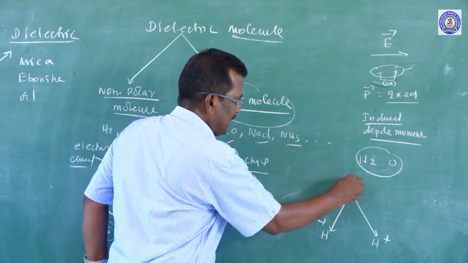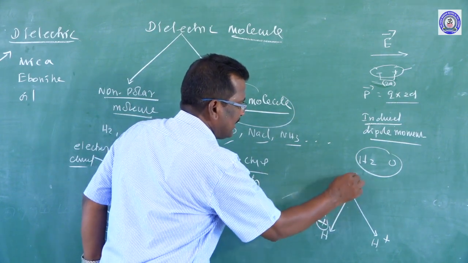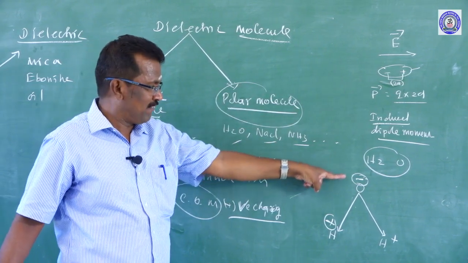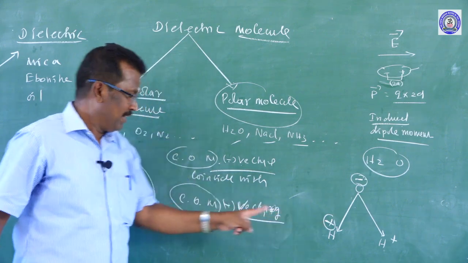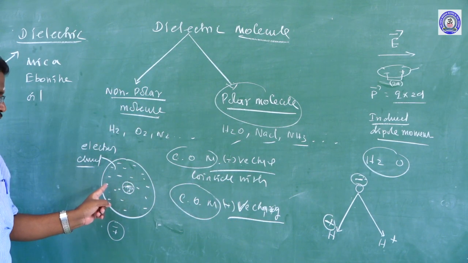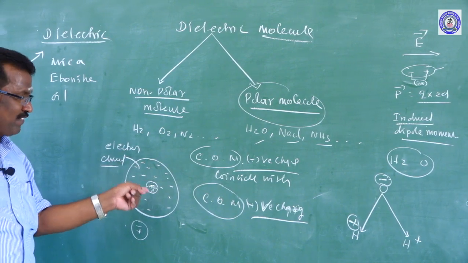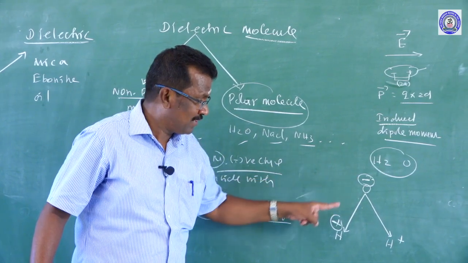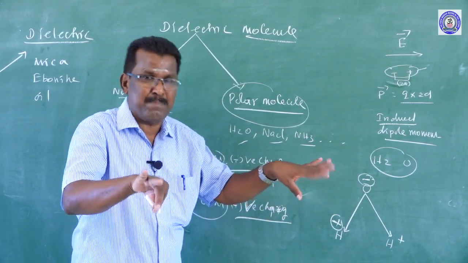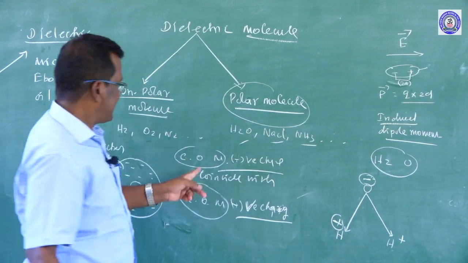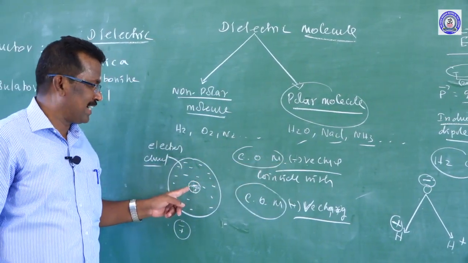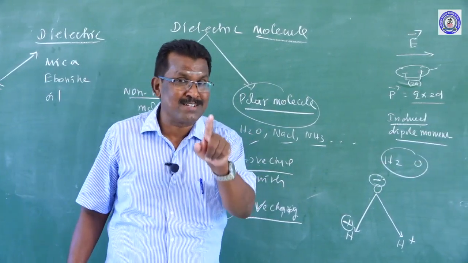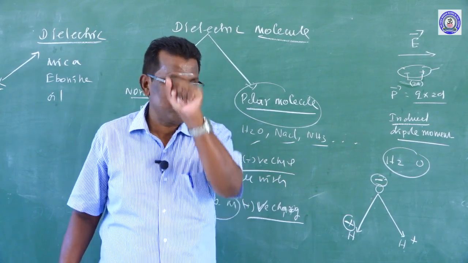So the negative charge and the positive charge are separated without an electric field being induced. Even in the absence of an electric field, the positive charge and negative charge are separated. But in the absence of an electric field in the case of a non-polar molecule, they coincide; only in the presence of an electric field are they separated. But here, even in the absence of an electric field, the negative charge and positive charge are both separated. See here, in a non-polar molecule the center of mass of positive charge coincides with the center of mass of negative charge. Here, the center of mass of negative charge does not coincide with the center of mass of positive charge.